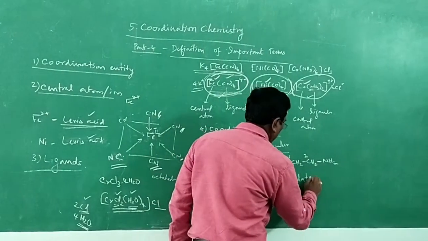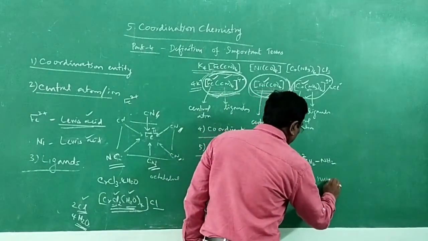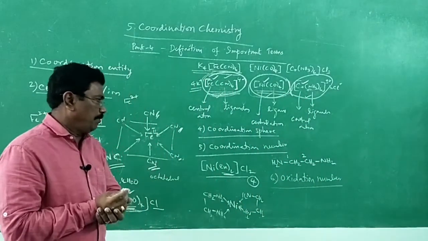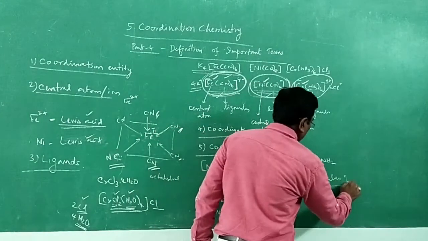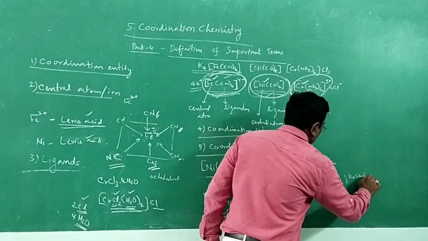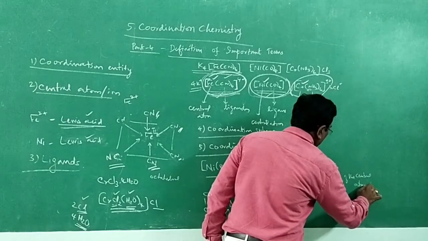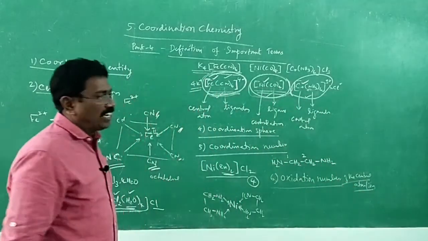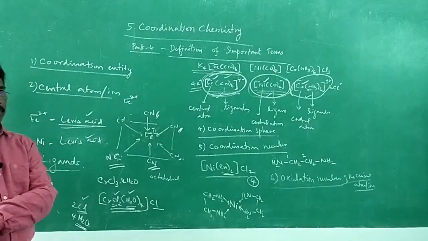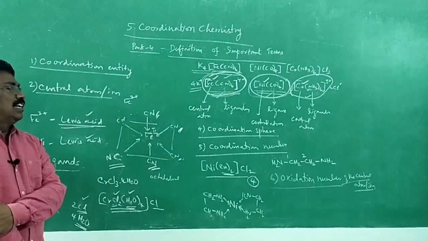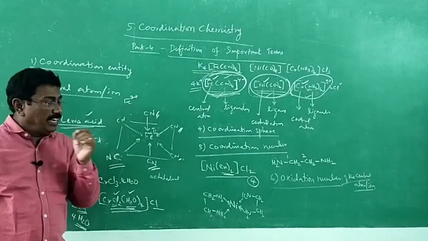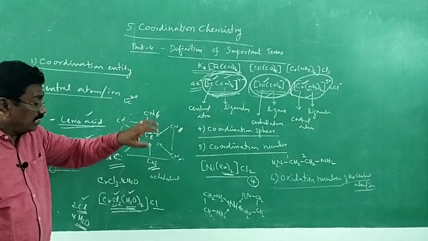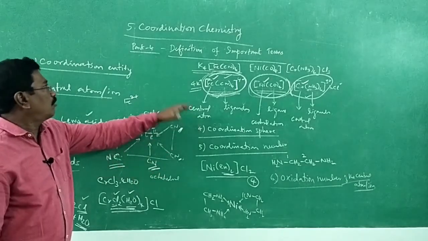What is oxidation number? Oxidation number of the central atom or ion, usually the central metal atom or ion, in a coordination entity. Oxidation number of the central metal atom in the coordination sphere or coordination entity.